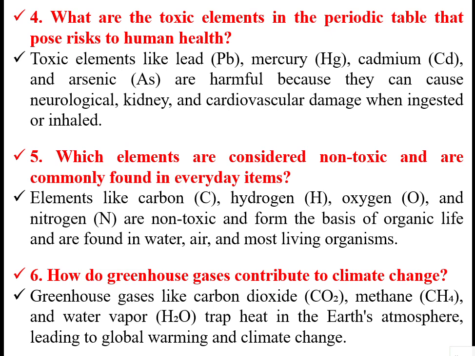These are the toxic chemicals. So which elements are considered non-toxic and commonly found in everyday items? Elements like carbon, hydrogen, oxygen, nitrogen are non-toxic and form the basis of organic life and are found in water, air, and most living organisms. These are not harmful to the body.